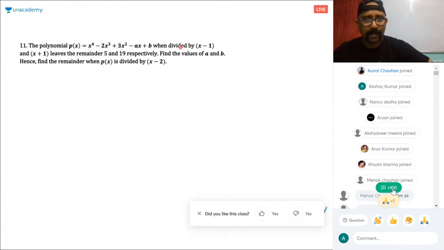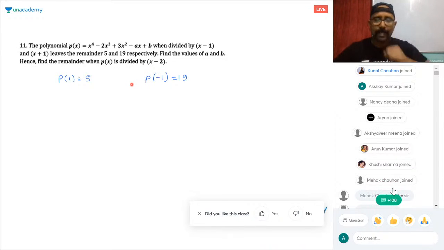If this polynomial, when divided by x minus 1, leaves remainder 5, what do you mean by this? The meaning is P1 is 5. And the other meaning: when it is divided by x plus 1, the remainder is 19, so P of minus 1 is 19. Why minus 1? Because the 0 of x plus 1 is minus 1. From here, you will get two equations in a and b, and then you need to solve them simultaneously, right?